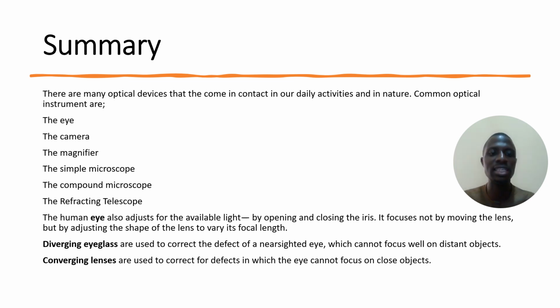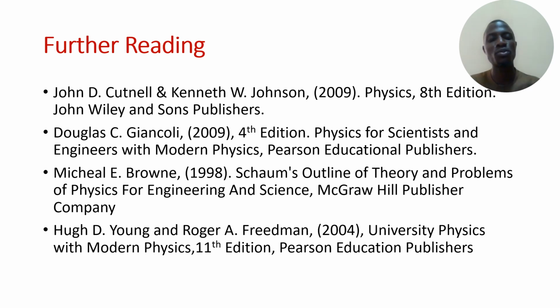A diverging lens is used to correct defects of a nearsighted eye or myopia, which cannot focus well on distant objects, and we can use a converging lens to correct defects in which the eye cannot focus on objects up close.